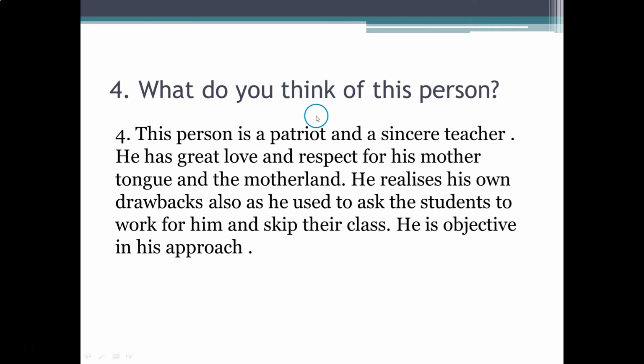What do you think of this person? Answer. This person is a patriot and a sincere teacher. He has great love and respect for his mother tongue and the motherland. He realizes his own drawbacks also, as he used to ask the students to work for him and skip their class. He is objective in his approach.